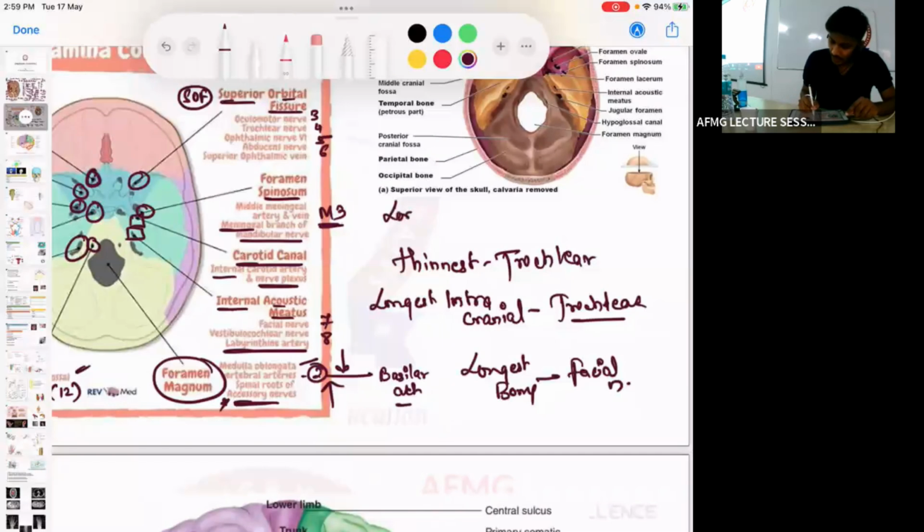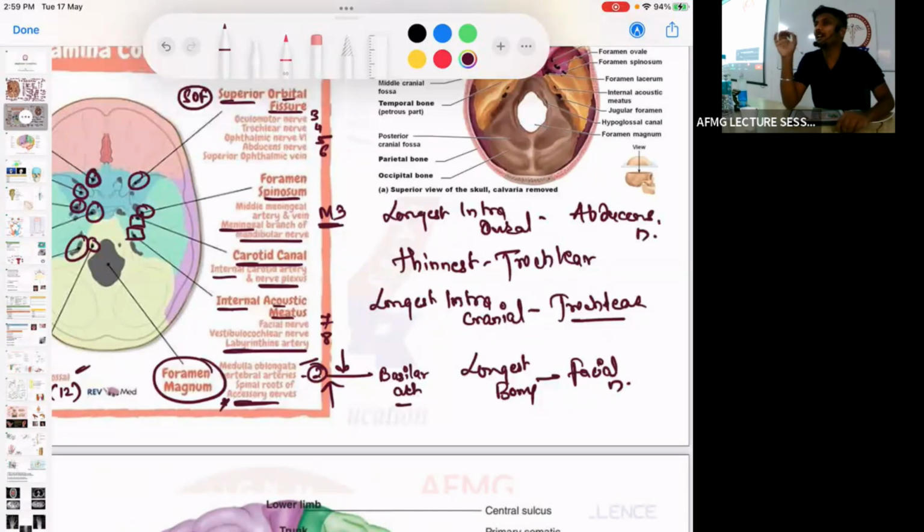Last, the longest intradural course, not extradural. The longest intradural course is of the abducens nerve. Therefore, the first nerve to be affected in raised intracranial pressure is the abducens nerve. No problem, remember this.